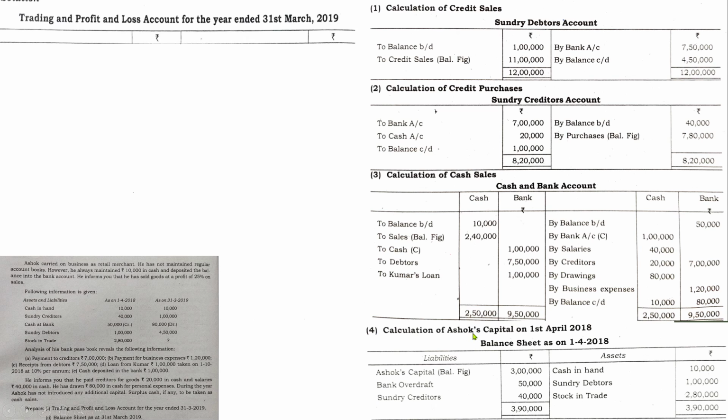We all know a trading account begins with opening stock. Opening stock is given in the question, 2,80,000. In this case, closing stock is not there. That means you need to find it out. And let us see how we are going to find it out. Next one,